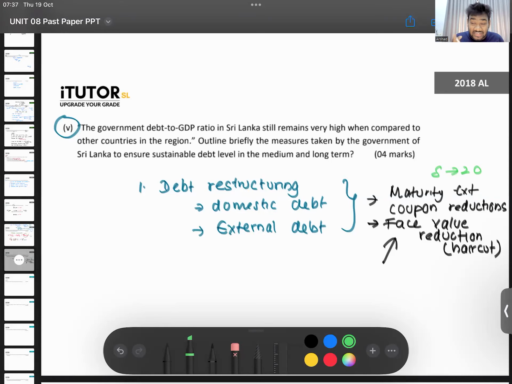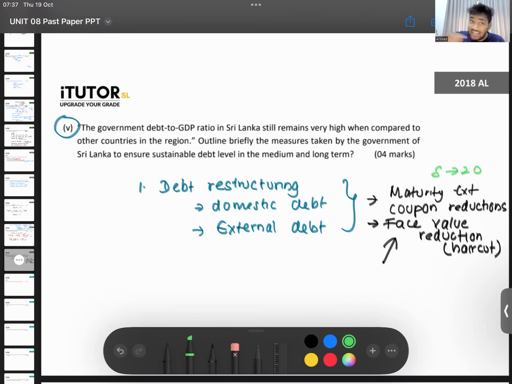And one main reason our IMF second tranche, we were supposed to get it after the first review, why is it being delayed? One main reason is because we haven't finalized our restructuring terms yet. So most likely the government budget will also be out next month. And remember, these are very interesting things.